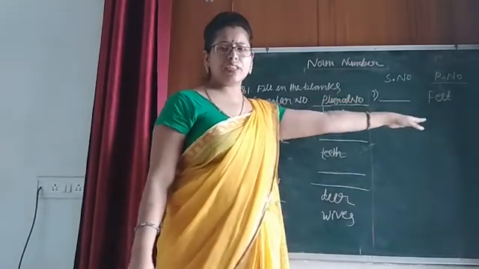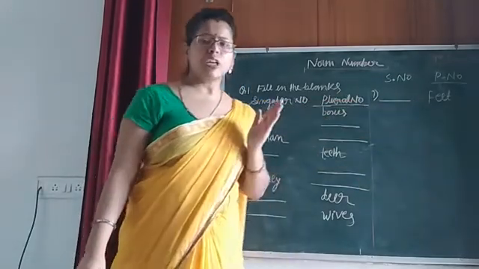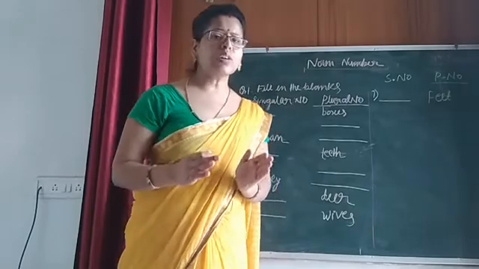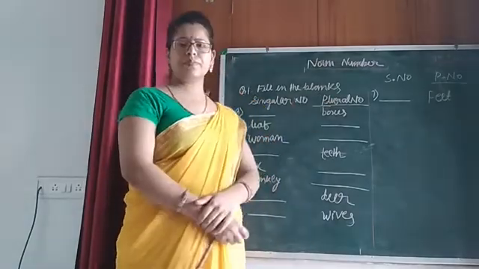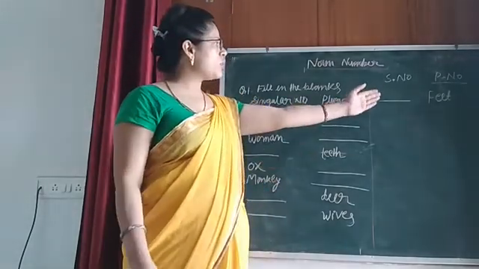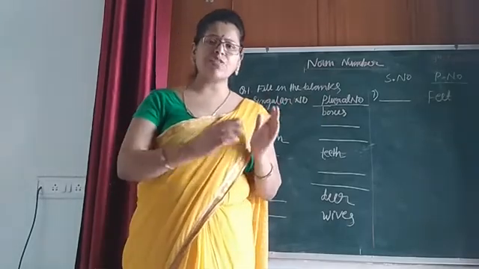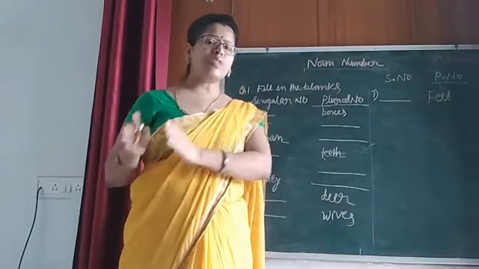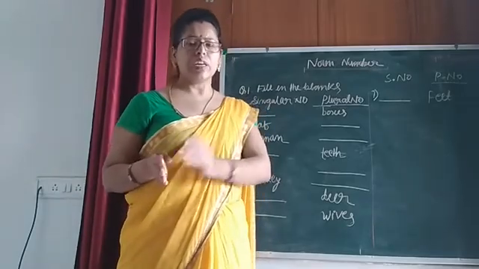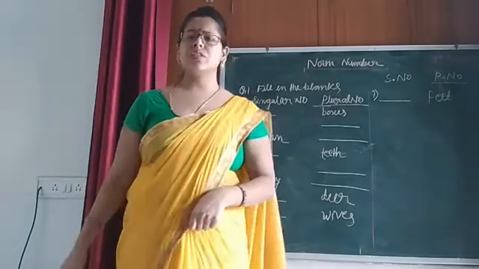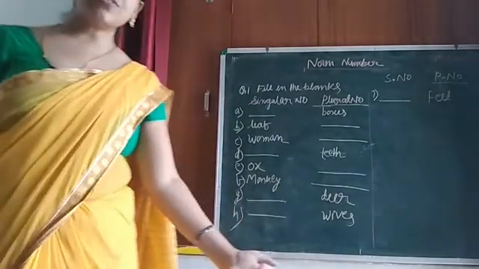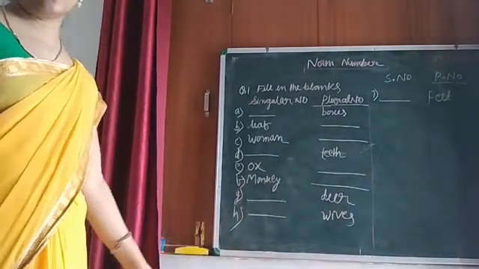I have written the plural form feet. You have to write the singular number of that plural noun. Somewhere you have to write the singular number, somewhere you have to write the plural number according to the question. Okay? You can take a screenshot also.